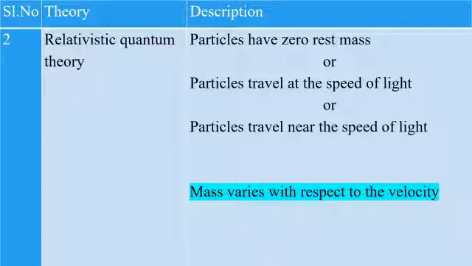Another theory is relativistic quantum theory. The description of relativistic quantum theory is that particles have zero rest mass, or particles travel at the speed of light, or particles travel near the speed of light. Mass varies with respect to the velocity. This is the principle we have, that E equals m0c squared. So mass varies with respect to the velocity.